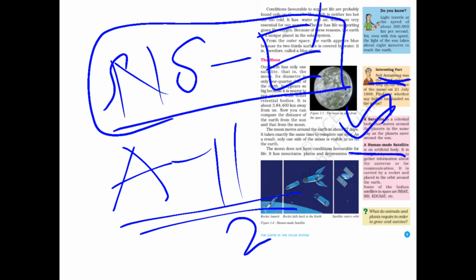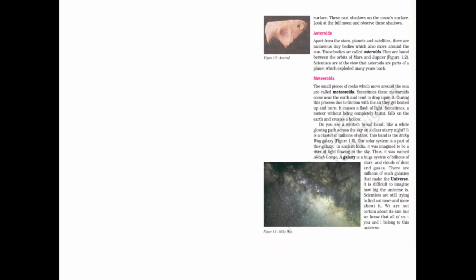Okay, now here in this box you will learn about what an artificial satellite is. Artificial satellites are human-made satellites, made by humans, and these will also have a separate orbit. Okay. Next page we are going to discuss asteroids.